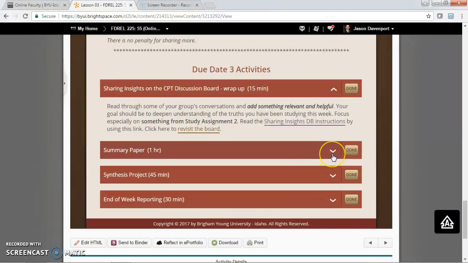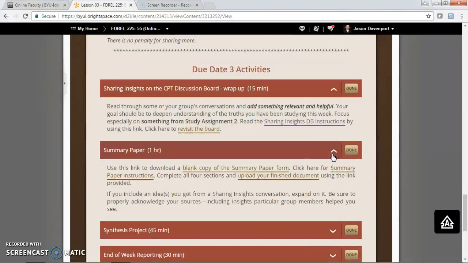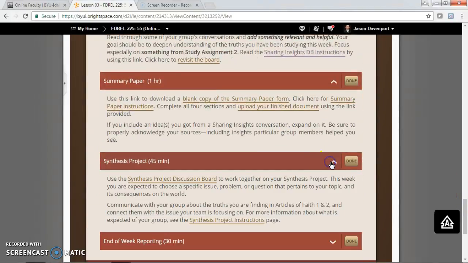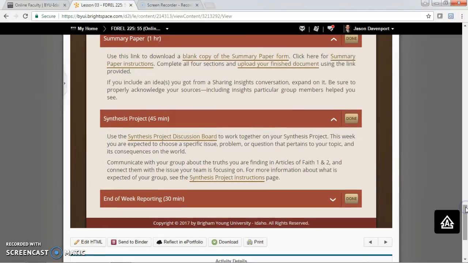So you'll see here, this will be Saturday, you'll have the summary paper due. There's a blank copy there. There's the instructions, and then here's where you'll upload your finished document. For your synthesis project, this week you're expected to choose a specific issue or problem that pertains to your topic and its consequences. Communicate with your group about the truths you're finding. I'm going to be working hard to put those groups together, and they should be done on Monday. Again, this isn't due till Saturday, so you'll have time to get with your groups, and you'll know your groups. I'll do it Monday.